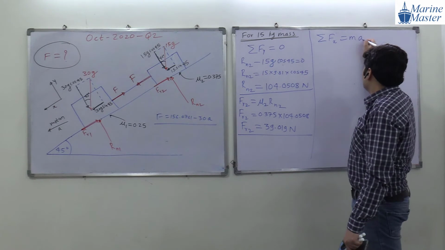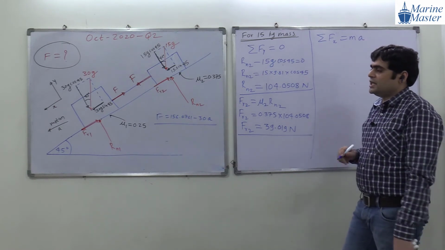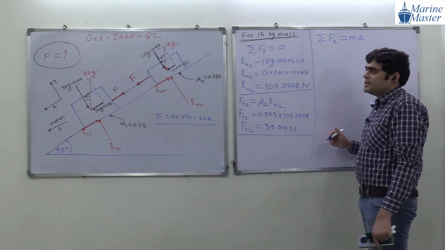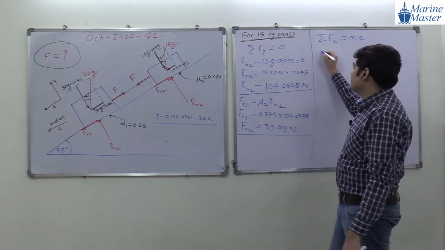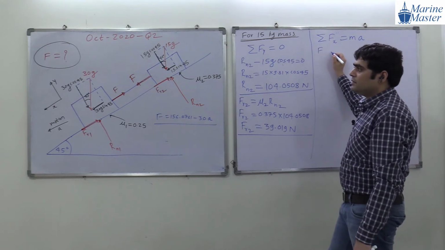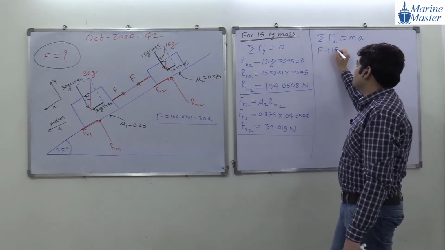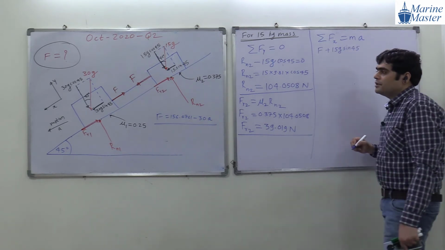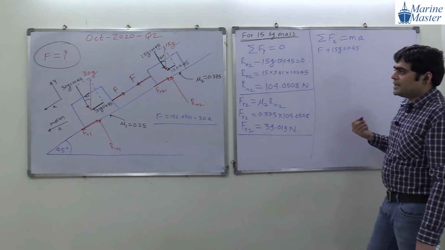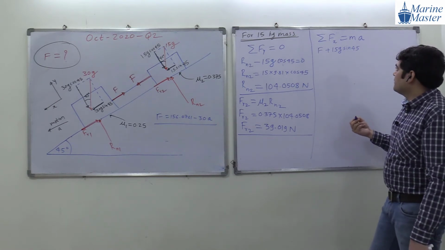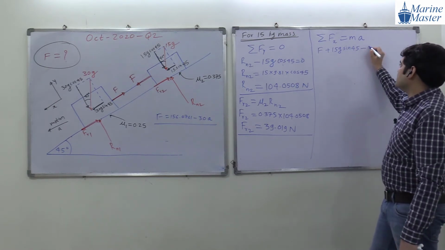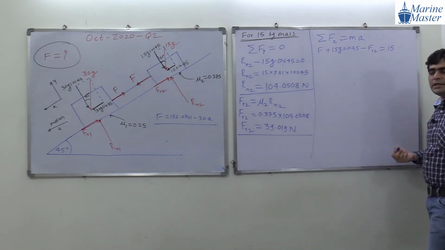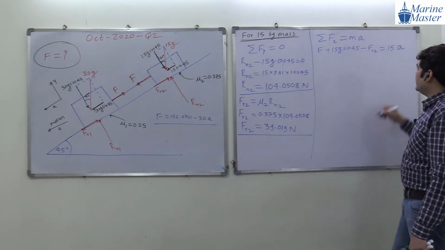Ma. Okay, try to see the scenario. Summation of forces in the x direction is equal to Ma. So here what is the scenario? What are the forces here in the x direction? First of all, F, it is positive. Then plus 15g sin 45. Okay, everyone try to see the scenario. 15g sin 45. After that, guys, what will be the next point? 15g sin 45 minus Fr2 is equal to what? What is the mass? 15 kilogram into acceleration.